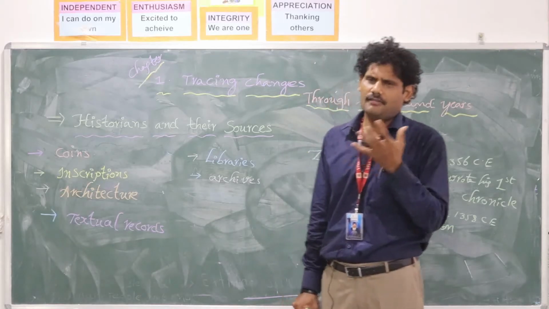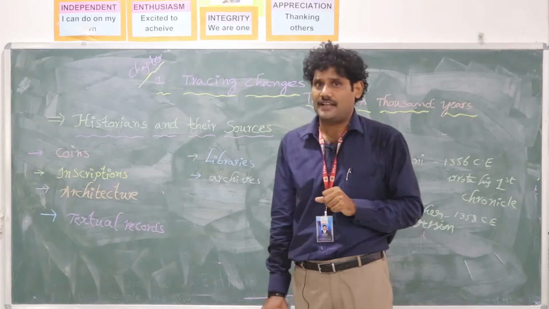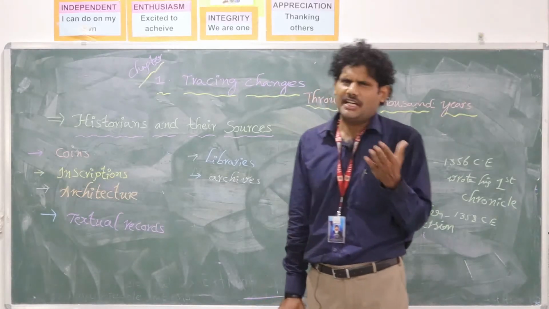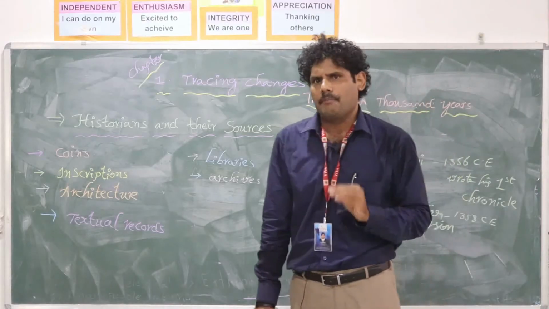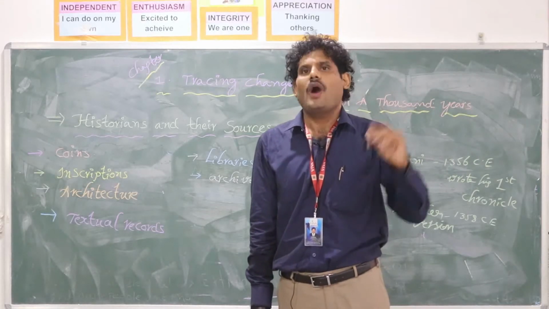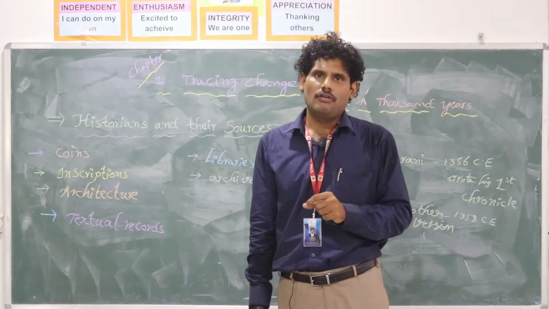There are some sources used by historians that you also studied in your 6th class. Archaeological sources. Up to the ancient period it will be okay. Before the ancient period, what happened? That means the early man, how did he live? How will you know?